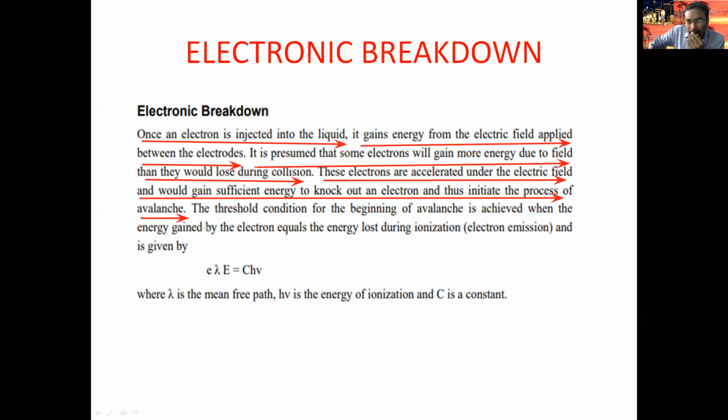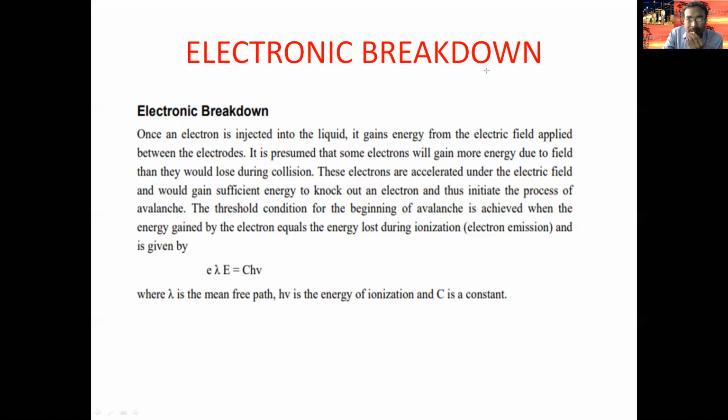That means if liquid dielectric material is subjected to high voltages, some electrons are released from the cathode plate. The electrons collide with liquid molecules. Because of that, more electrons are released from the liquid, and positive ions and negative electrons are formed. Because of that, there is a possibility of increasing the avalanche, and so there is a breakdown of the insulator. This is the concept under the threshold condition.